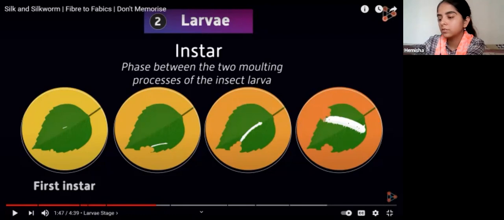Okay, what is the difference? Ma'am, in the first picture there is a small worm inside that leaf, and after that it eats some leaf. Correct. And it's bigger, and in the fourth picture it is bigger so much.